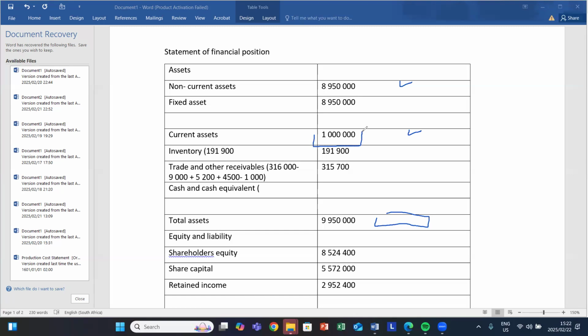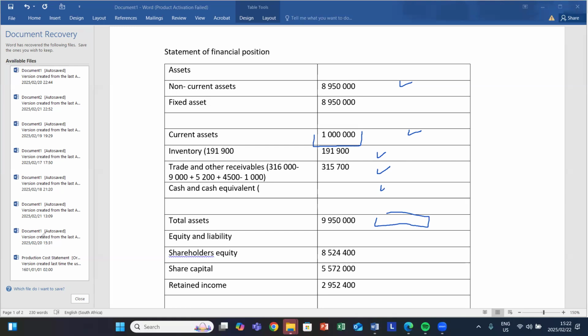And then we know that for us to get our current asset balance, we say inventory, trade receivable, plus your cash and cash equivalent. Therefore, you'll do vice versa. 1 million minus 191,900 minus 315,700.